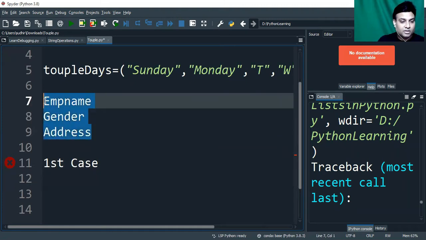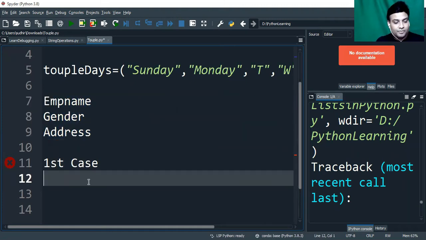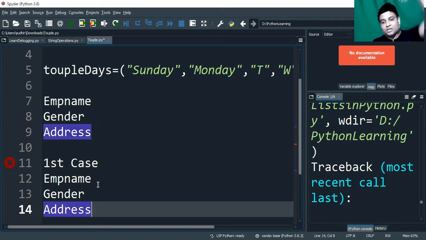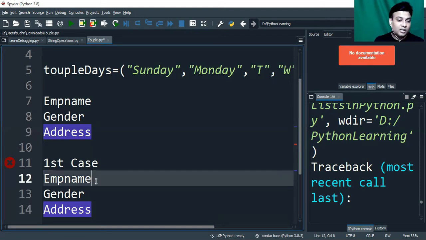First case is where I simply want to display this information as it is on the web page. Simply, okay. Then I am going to use tuples over here. Why tuples? Because tuples are not mutable. You can't change an element's value, and I'm not changing it, right? I'm simply extracting from the database and displaying it on the web page. I'm not changing it. That time I'll use tuples. Now why? Because tuples are faster. Because those are not mutable. That's why they are faster, and that's why I'm going to choose tuples.